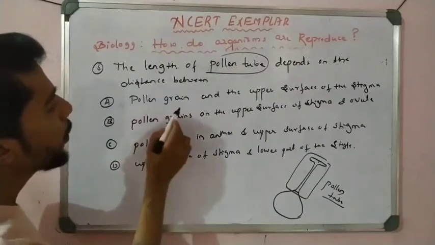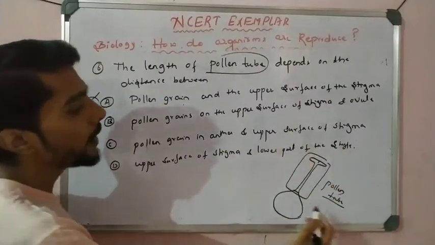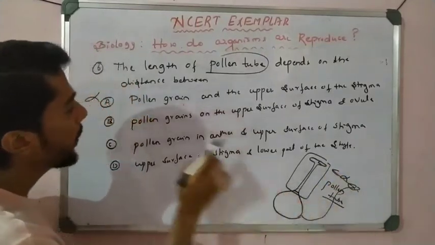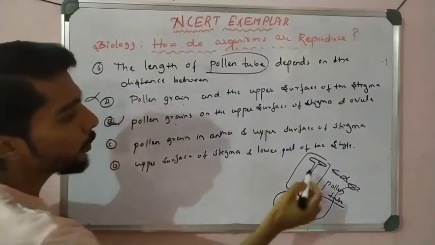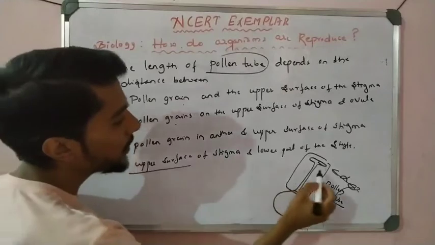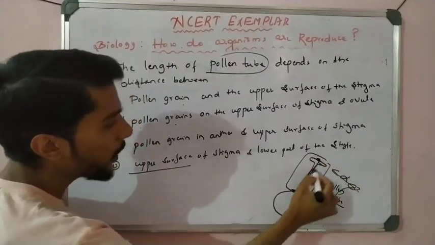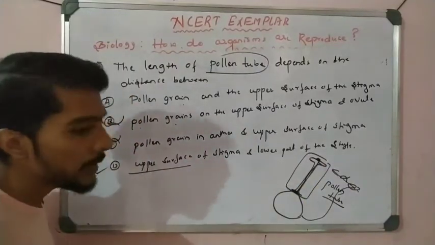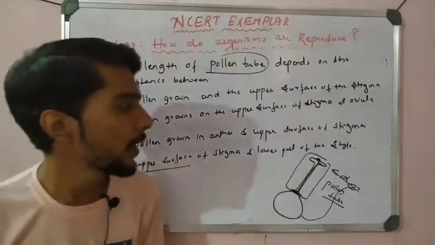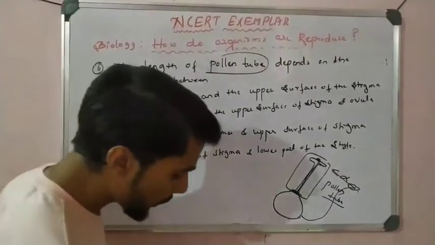So which option is correct? Pollen grain and the upper surface, no, not possible, because pollen grains are from anther, and that is not a distance. The distance from the upper surface of a stigma to the lower part of a style is called the pollen tube, right? So option D is correct here. The upper surface of stigma and lower part of style is called the pollen tube distance, so the length depends on that.